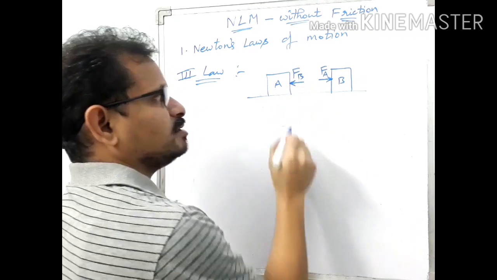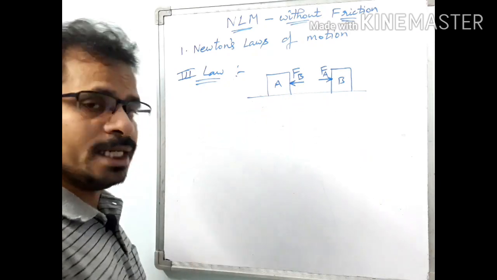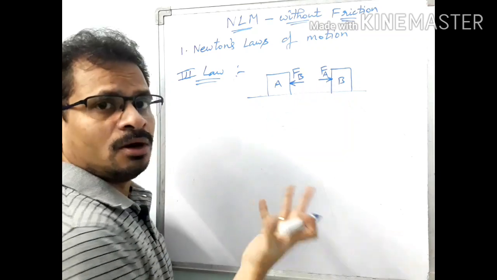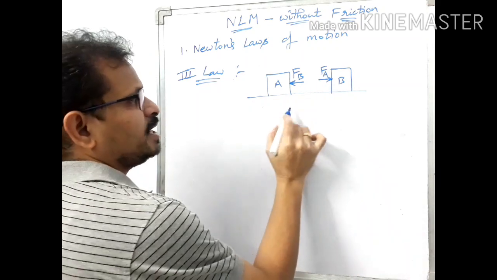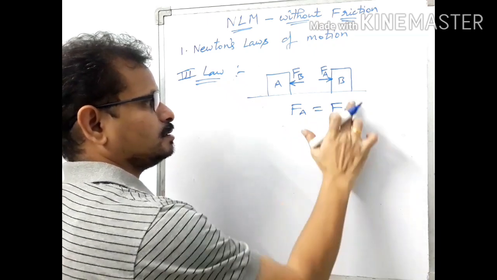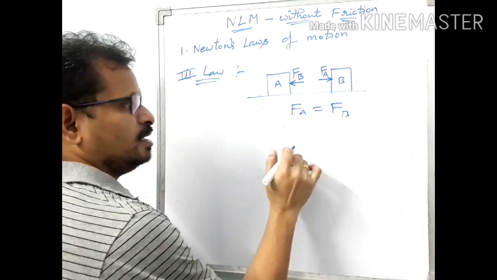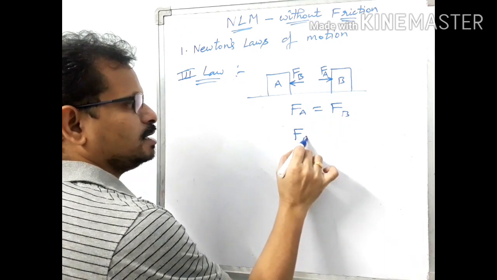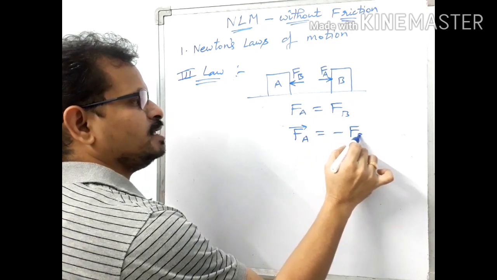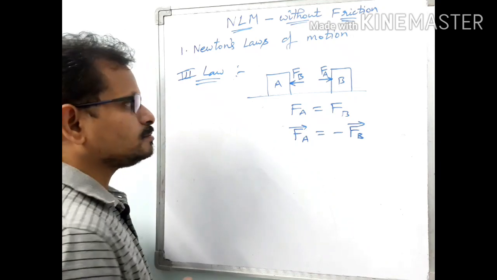Let us write FB because it is due to B. It applies a force FB on body A. So both these forces are in opposite direction or not? Opposite direction. Then what about their magnitudes? FA equal to FB, so magnitudes are equal. Then what about directions? FA vector is equal to minus FB vector. Clear now? Yes.